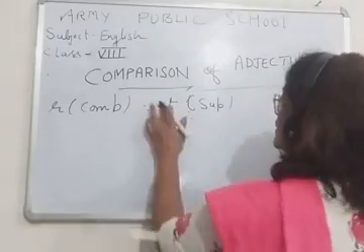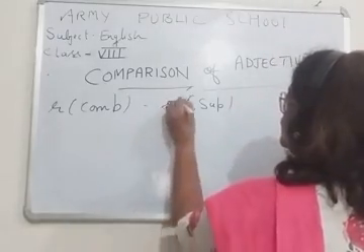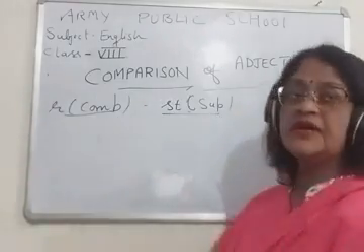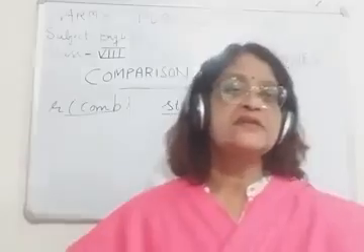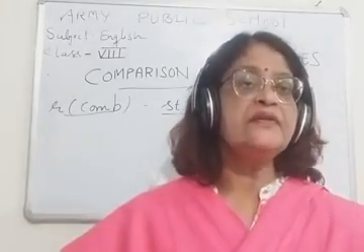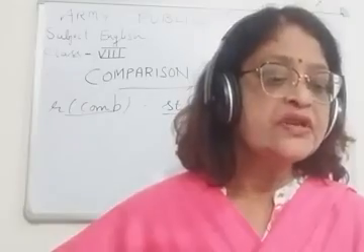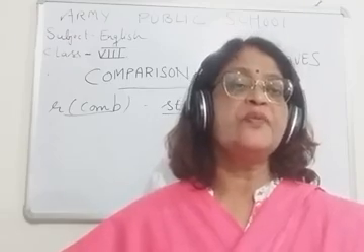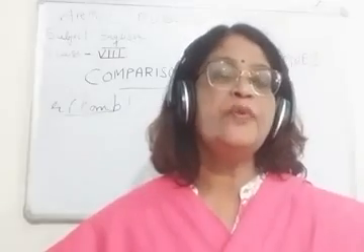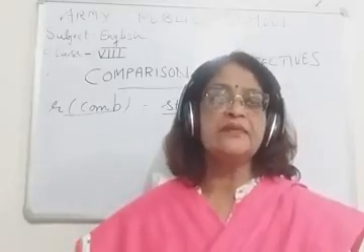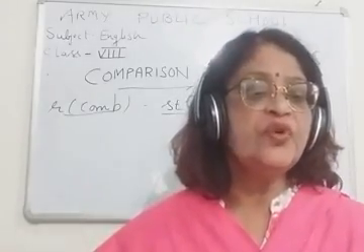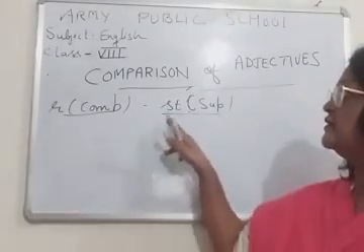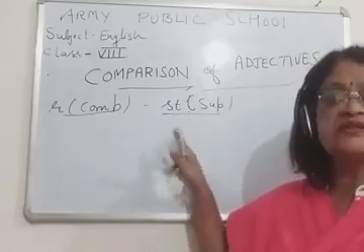Children, when the last letter of these adjectives is E, for example noble. Noble is a generous person. Noble is ending with E. What is the comparative of noble? Nobler. And superlative, noblest. ST, noblest.